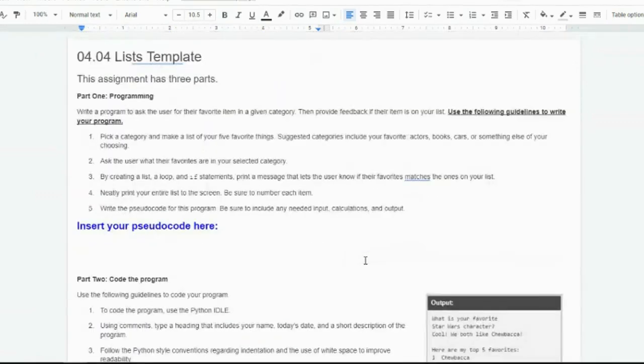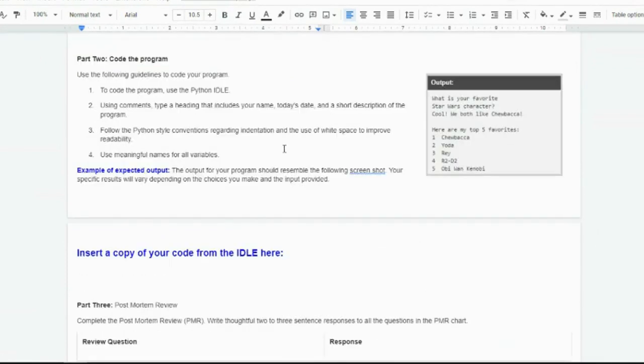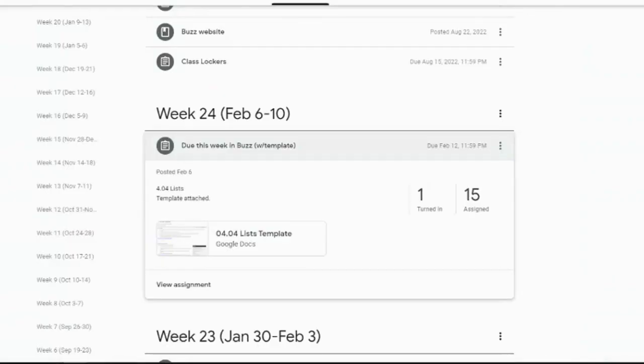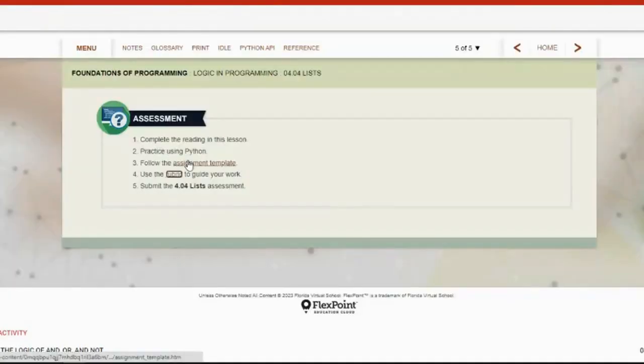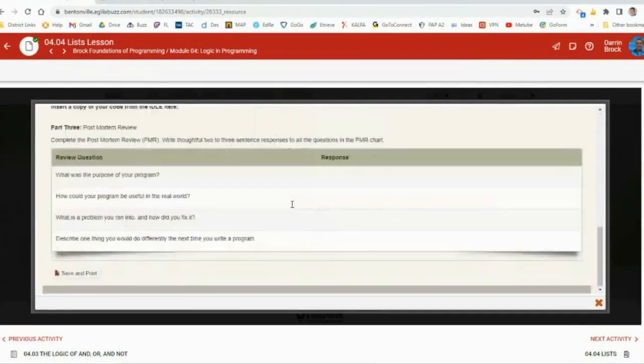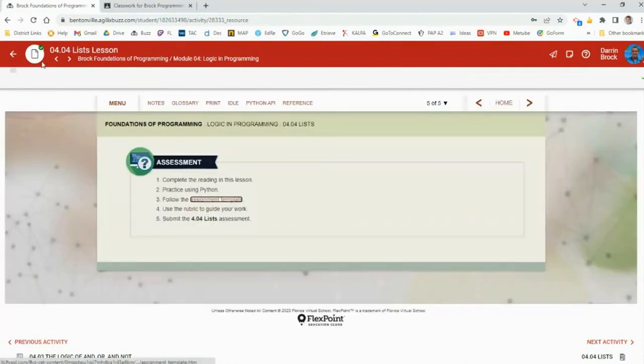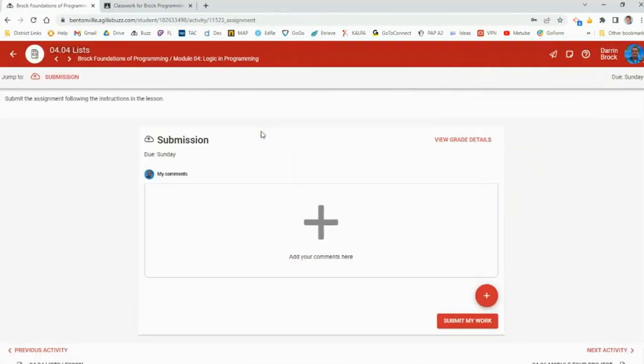All right, so that template is already there. So you can get that out of Google Classroom. When you get that done, you'll turn that in Buzz for the assignment. But there's the same assignment template right there. I've just got it in Google Classroom for you. And then, of course, you go to here and you'll submit it. You'll attach that Google document and submit your work there.